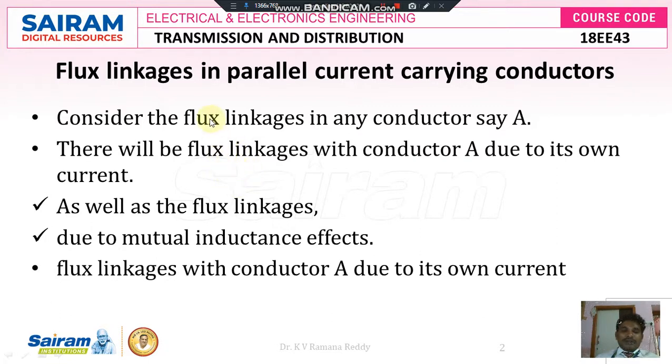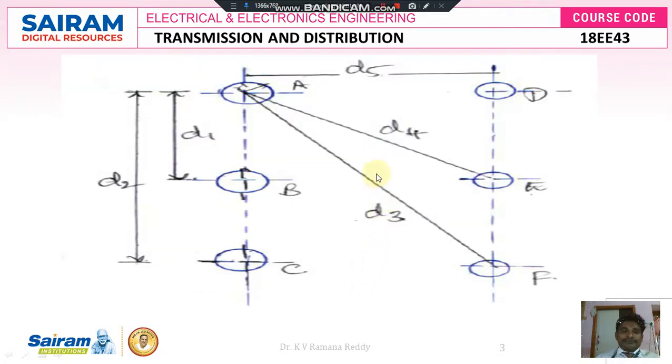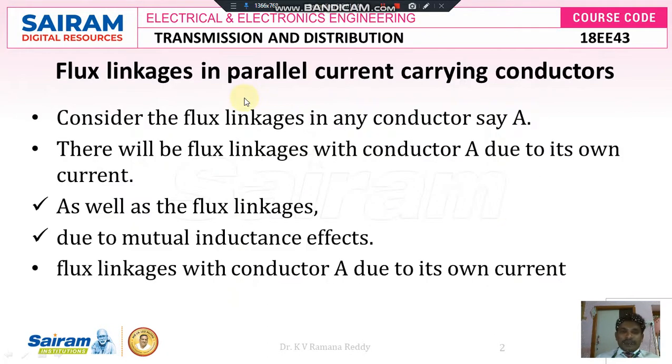Self-inductance is due to the induced EMF within the same conductor, and mutual inductance is what was offered when flux linkage takes place from one conductor to another conductor. So there will be flux linkage with conductor A due to its own current, as well as flux linkage due to mutual inductance effects. So, flux linkage with conductor A due to its own current. For suppose if you see here, this is nothing but flux linkages in parallel current carrying conductors.